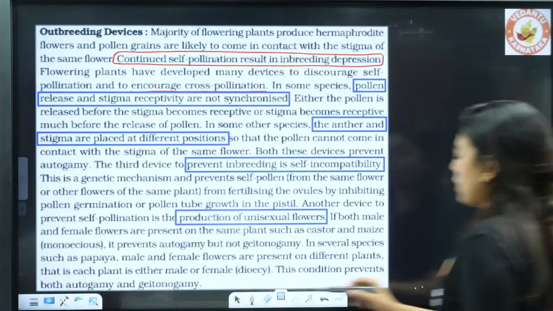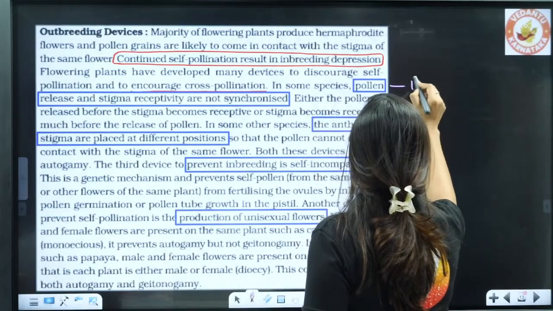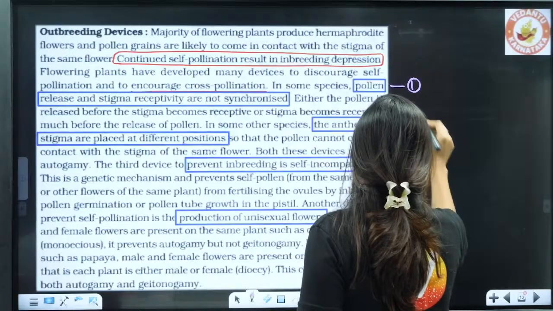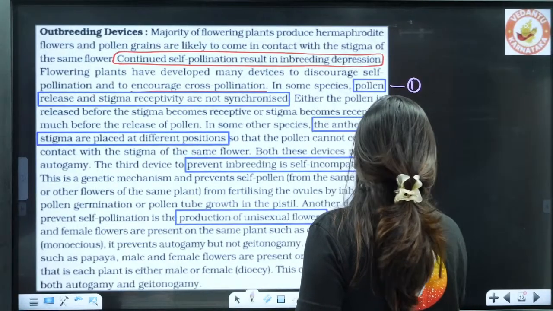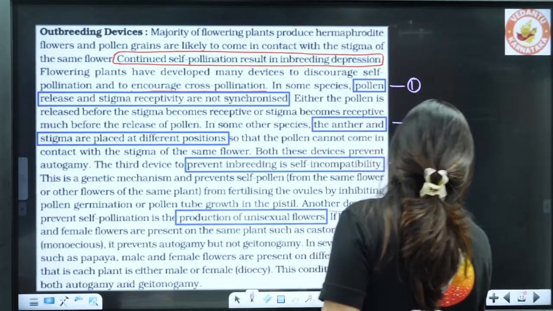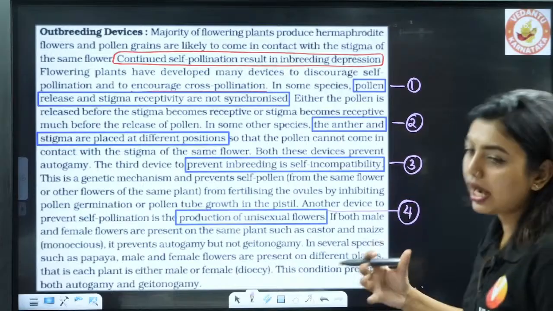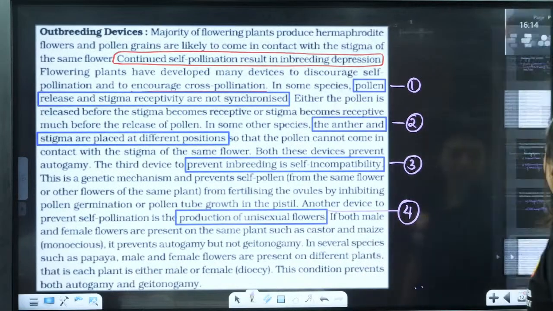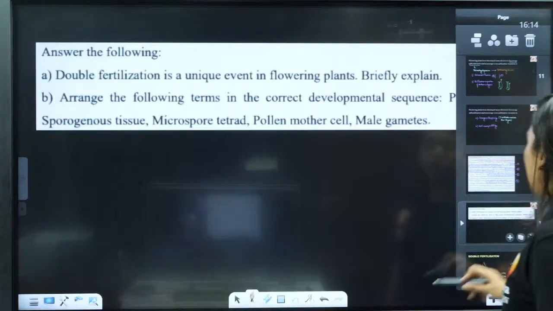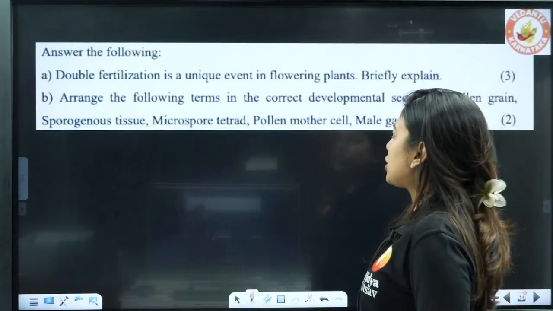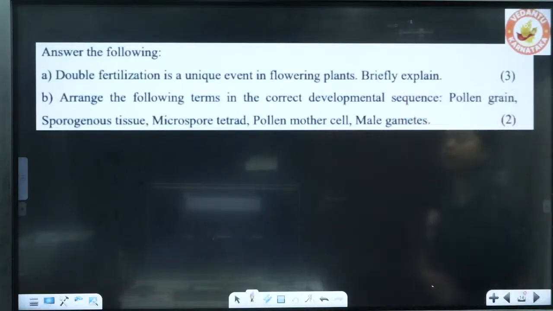So these are the four points, point number 1, 2, 3 and 4. You please remember these four outbreeding devices, so that it becomes easy to understand what each is and how they avoid inbreeding. Cleared so far?